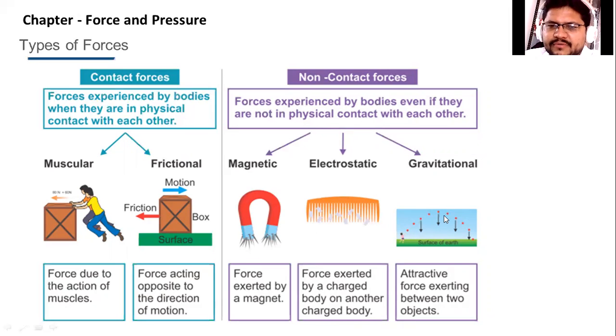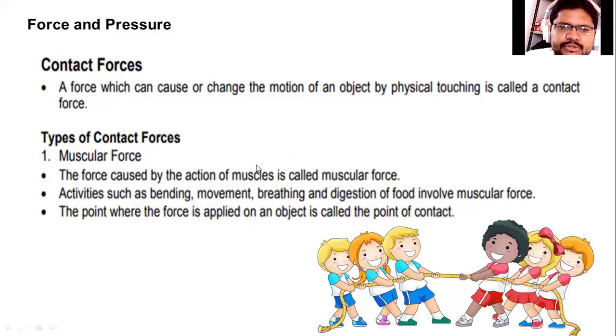Now the gravitational force: I hope everybody knows the gravitational force, everything will be attracted towards the earth. So these are the types of forces that we have seen.